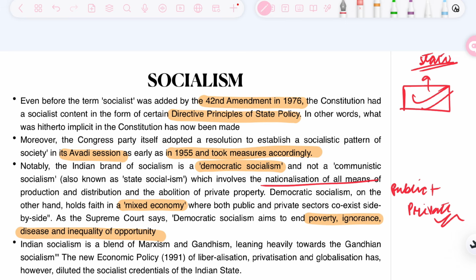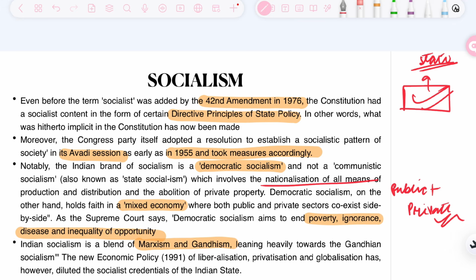Now, Indian socialism is also a mix of Marxism and Gandhianism. There are some fundamental differences between the socialism stated by Marxism and by Gandhism. The first and foremost difference is that Gandhiji was always against the use of violence. However, Marx basically stated that it is okay to use violence, and that ends can justify the means. So if you get the end, that is the common good, social welfare, then whatever be the means. But Gandhiji is not of this opinion.